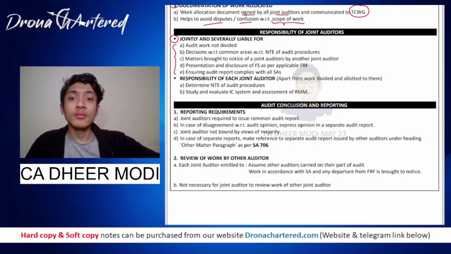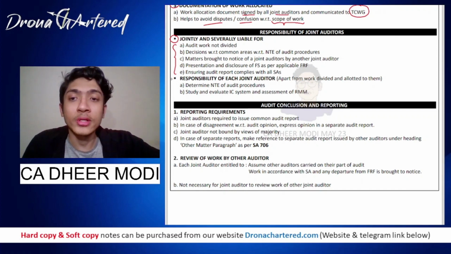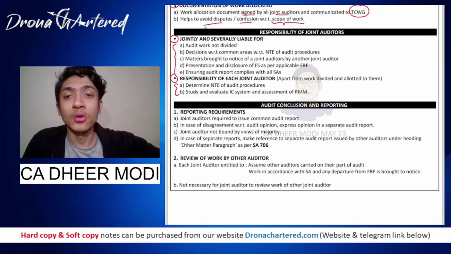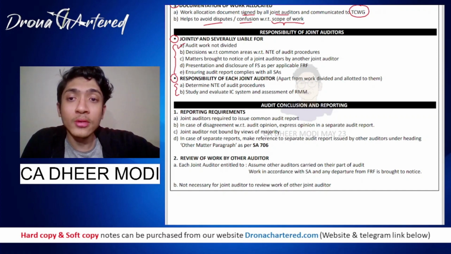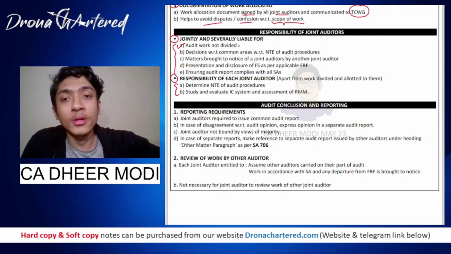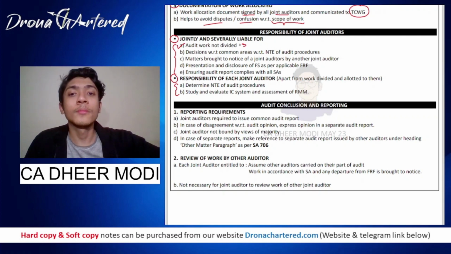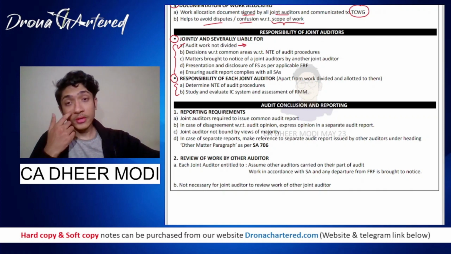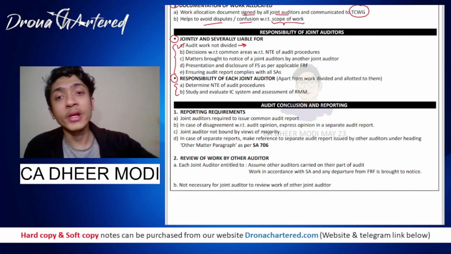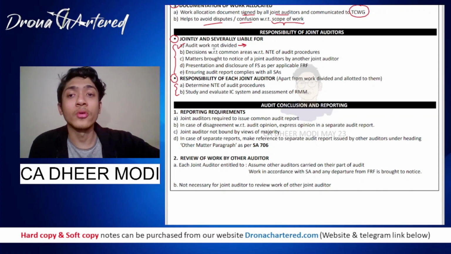And the second one is the responsibility of each joint auditor. This means for these transactions only the specific auditor will be responsible. For the first point, audit work not divided: any audit work that has not been divided, we know, is the common audit area. Correct. So for any common audit area, since all the auditors will be doing it, they will be jointly and severally liable.